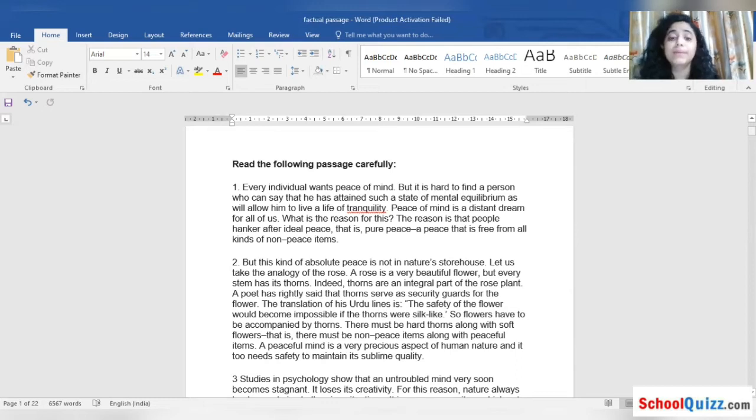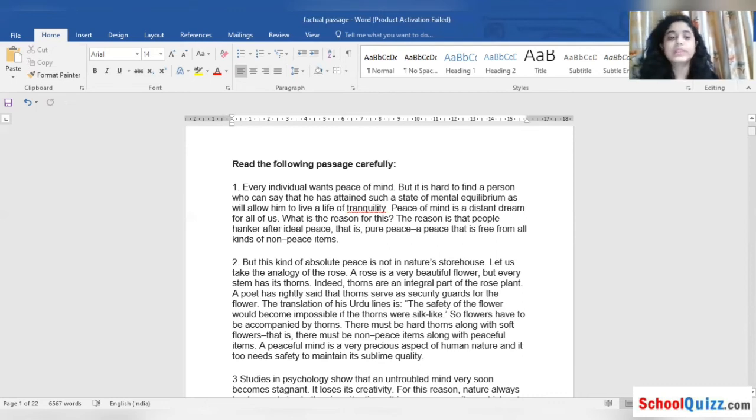mental equilibrium. Now, what is equilibrium? Equilibrium means we are satisfied. Equilibrium means we are neither chasing our wants nor failing to complete them. We are satisfied. Equilibrium is balance. We have the balance in ourselves. But it is hard to find a person who can say that he has attained such a state of mental equilibrium. It means he has received that stagnancy. He is happy with himself. He doesn't want more, he doesn't wish for more.